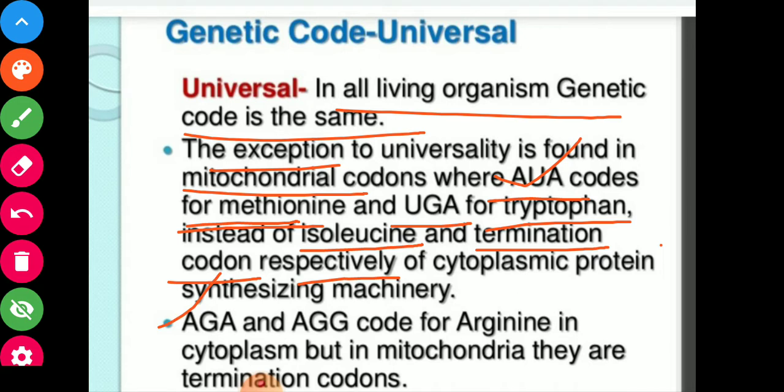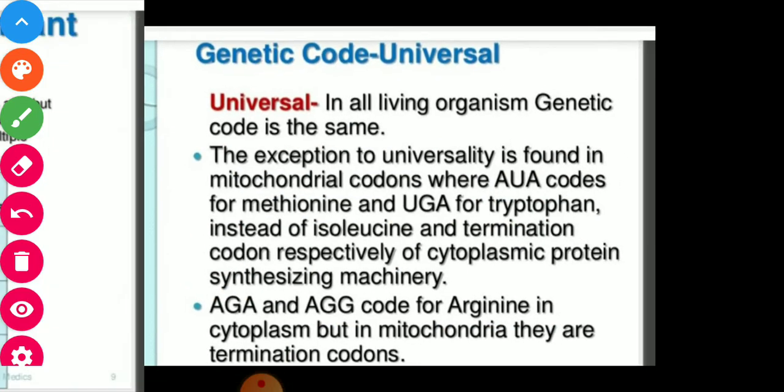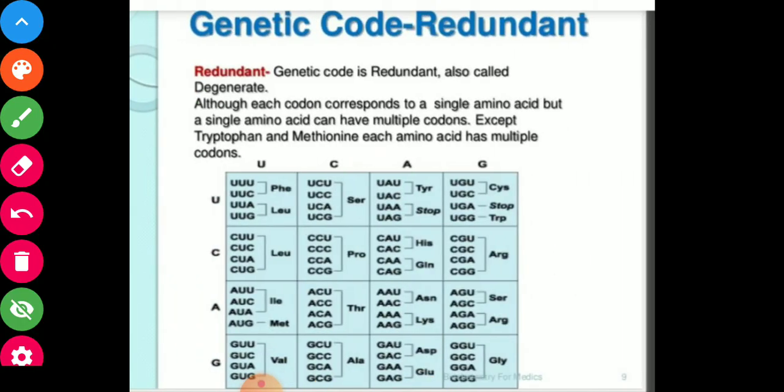AGA and AGG code for arginine in the cytoplasm, but in mitochondria they are termination codons. So here the universal rule is not applicable in mitochondria. Now genetic code,